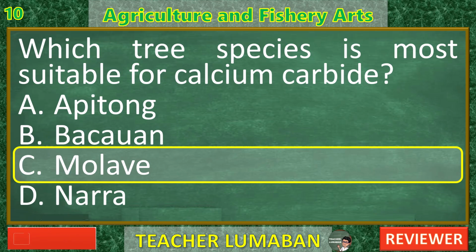Summary. Molave is the most suitable tree species among the choices for uses related to calcium carbide, particularly in producing high-grade charcoal, making C. Molave the correct answer.